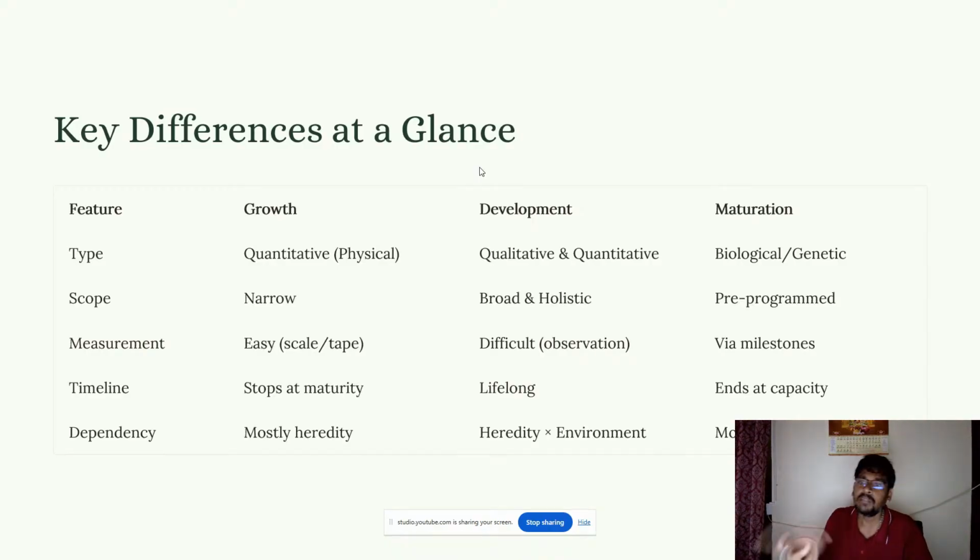And maturation is majorly biological and genetic. It's pre-programmed, and measurement is based on milestones. So what the child achieved through his age and onset capacity, and it's mostly hereditary. Heredity is a common aspect in growth, development, and maturation. The only common aspect is heredity, but the other points actually vary. So these are the important key differences between growth, development, and maturation.